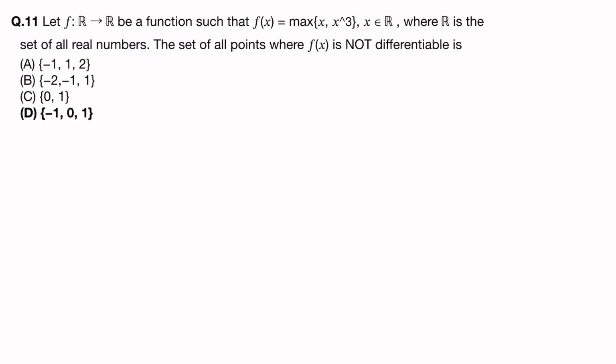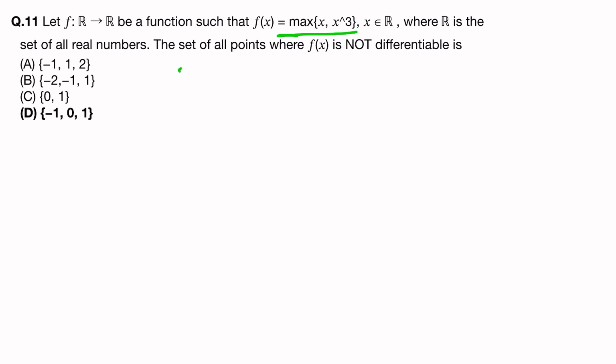Let the function f from real to real numbers be a function such that f of x equals max of x and x cube, where x belongs to R, and R is the set of all real numbers. The set of all points where f of x is not differentiable is... So this function has been given and options have been given. Okay, we will match by option.